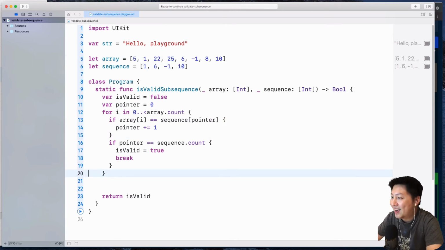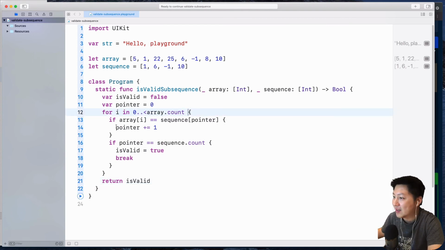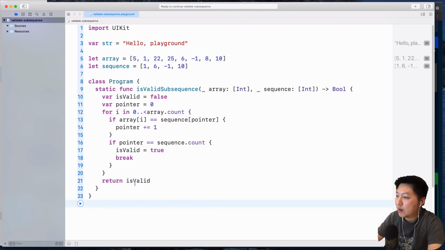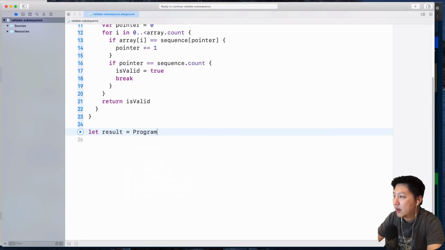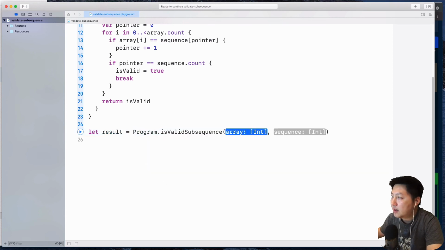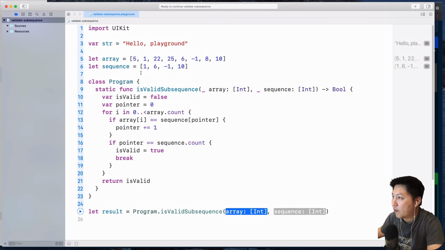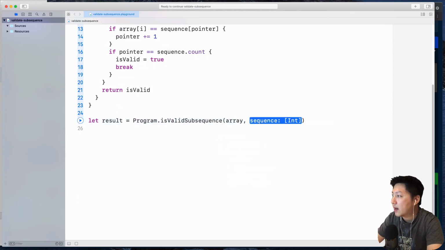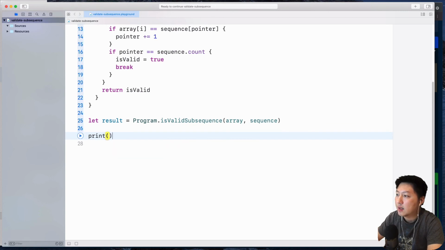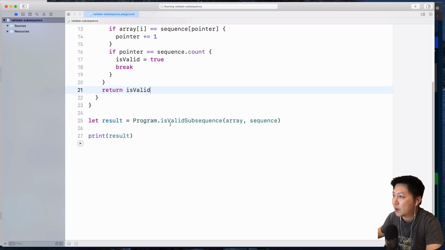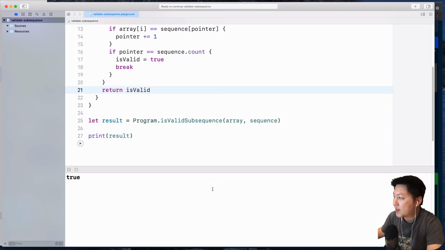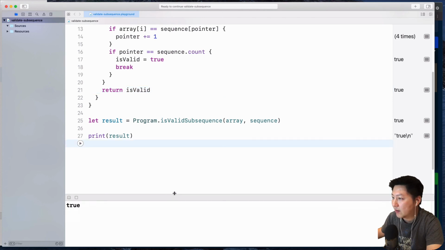So that's basically the solution, guys. Believe it or not, this is it. Okay, so let's do it this way. So let result equals to Program.isValidSubsequence, and I'm going to pass in the array, so I'm going to type in array, and I'm going to pass in the sequence over here. So let's just print out to see if this is true, because we're expecting this to be true. All right, so I'm just going to hit the play button over here, and let's let Xcode do its thing. But sometimes Xcode is a bit slow.